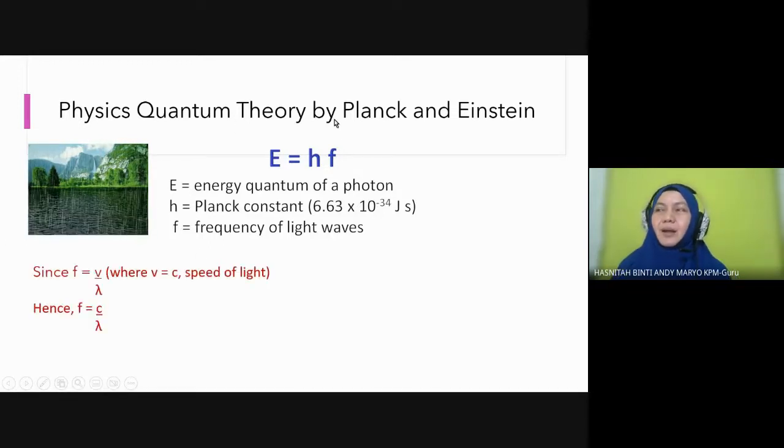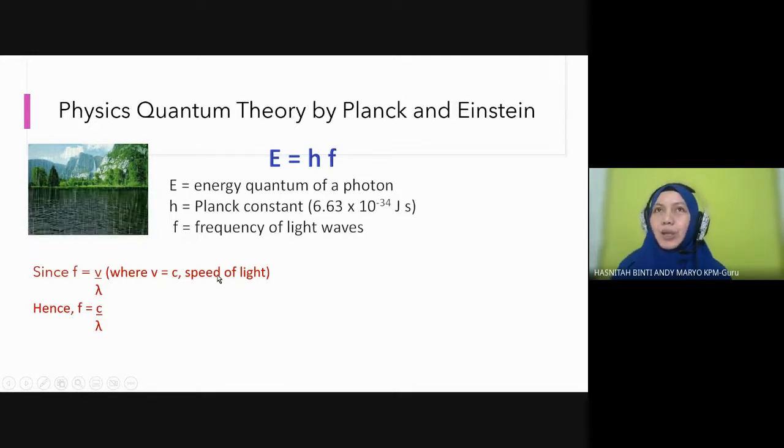From this formula, we can expand some more. You learned this before in chapter 5, right? Frequency is speed divided by wavelength. From this formula, speed equals frequency multiplied by lambda.